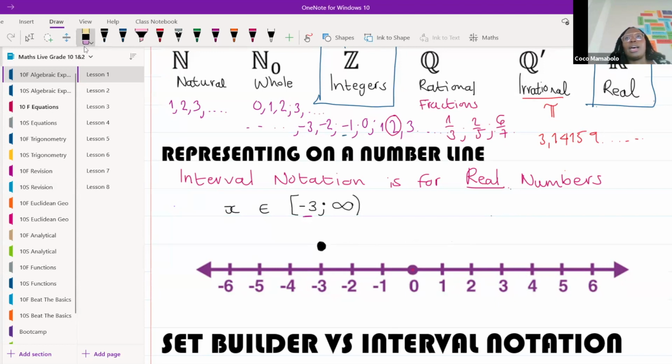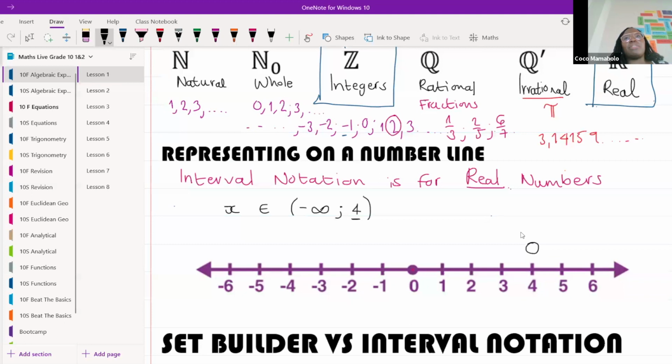Let's do this. I'm going to say that x is an element of round brackets, and I'm going to go negative infinity, and then I'm going to put 4, and then round brackets again. Don't worry about the negative infinity because we don't know where negative infinity ends. I'm going to go to the number 4, and I'm going to draw a dot. Is it going to be open or closed? That's it, correct. It is open. Beautiful.